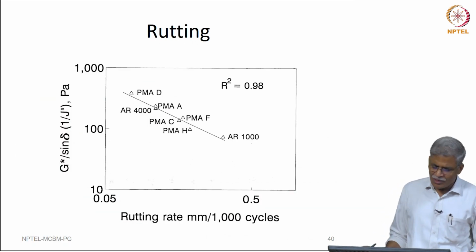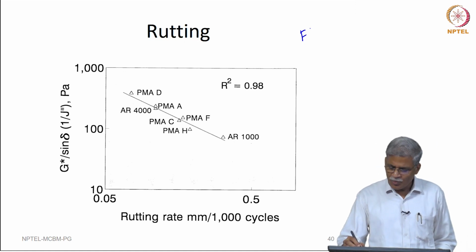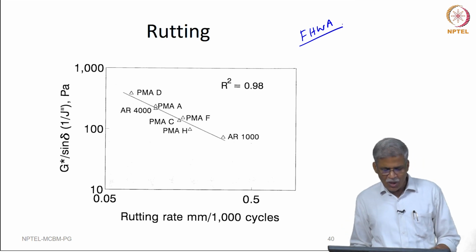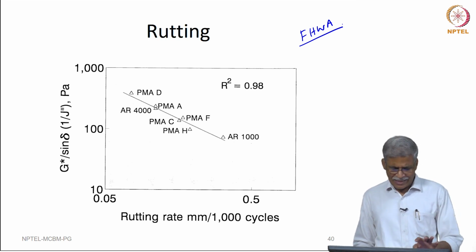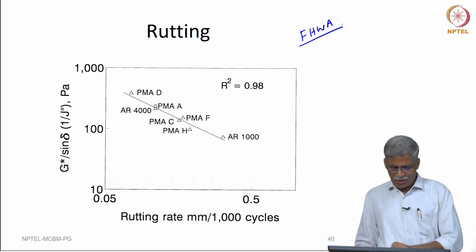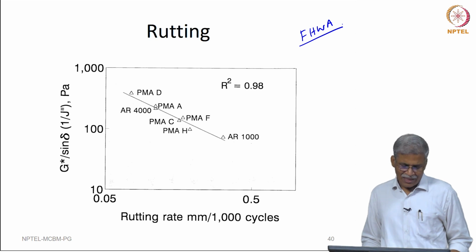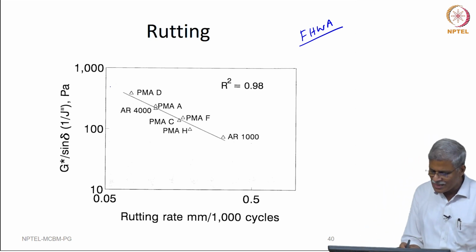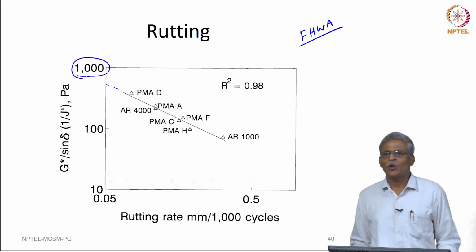So, in fact, this is a very interesting graph, you will see it in the FHWA report that I referenced earlier. You can actually see how one got this 1 kilopascal. A lot of data was collected, and in fact, what you see here is only a snapshot. They were trying to see whether the rutting rate versus G star by sin delta can have some relation. When they extended this, it came somewhere below 1 kilopascal and they kept it as 1 kilopascal for the